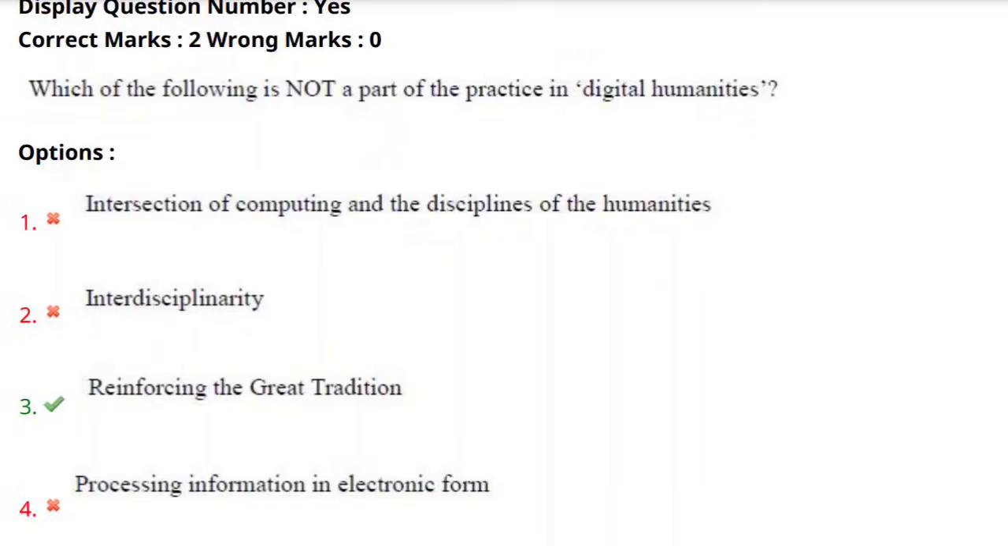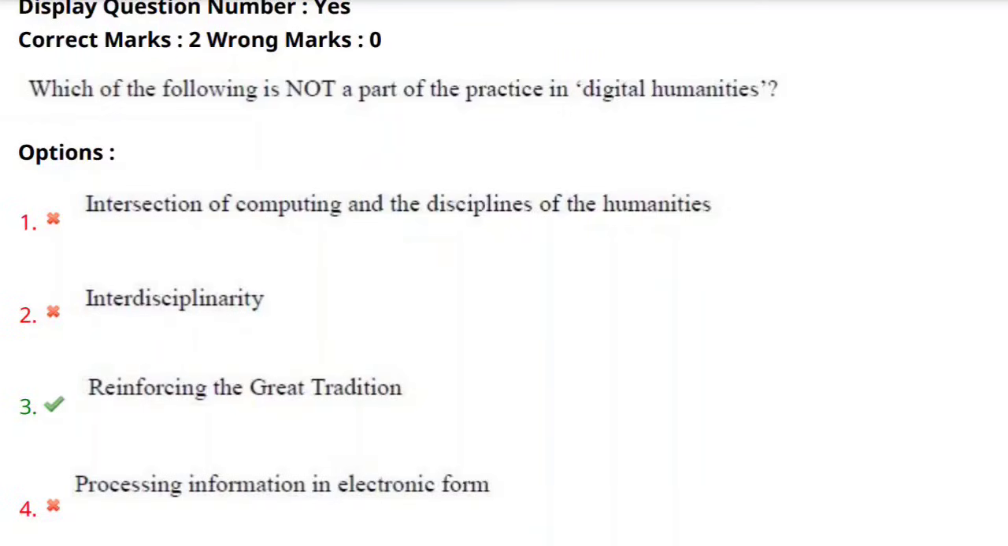So, the first option is obviously related to the practice of digital humanities and interdisciplinarity. Interdisciplinarity is nothing but combining different fields of study, for example, English literature and digital humanities, and science and digital humanities. We can combine various subjects and various methods. So, interdisciplinarity is applicable, and it is also a part of digital humanities.